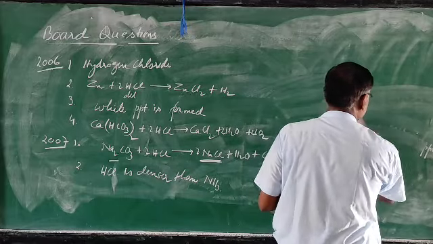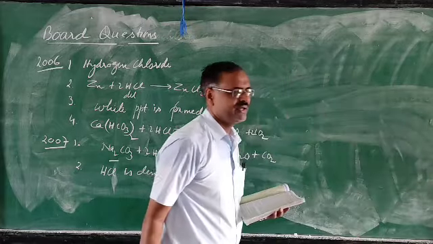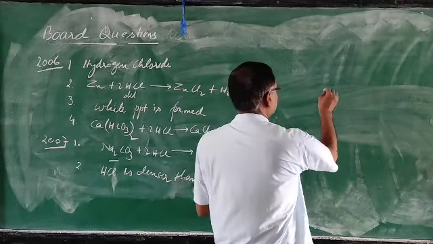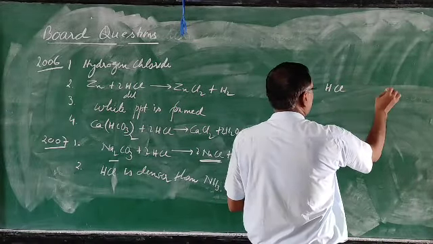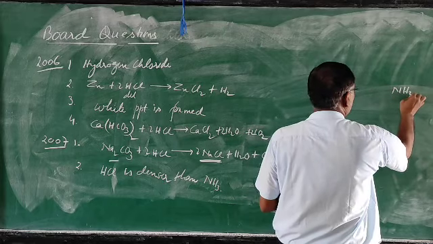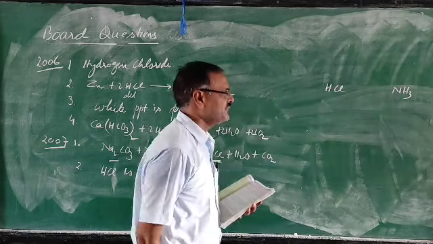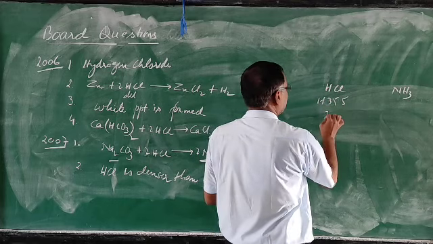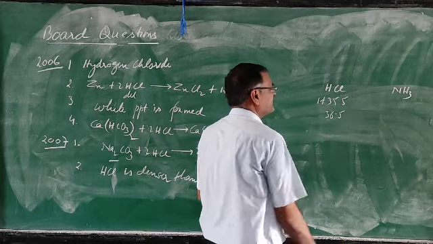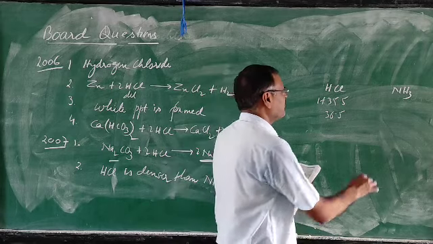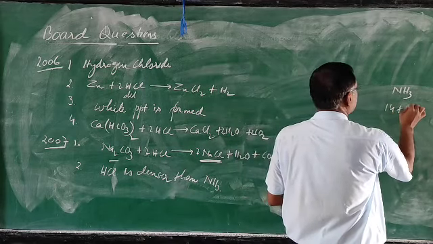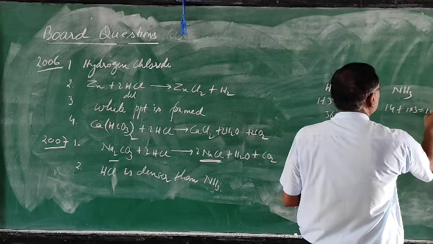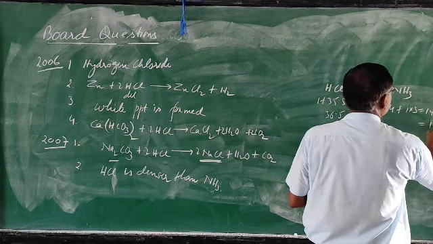The gas which has the higher vapor density will be denser. Molecular mass of HCl is 1 plus 35.5, that is 36.5. Molecular mass of ammonia is 14 plus 1 into 3, so 14 plus 3, 17.